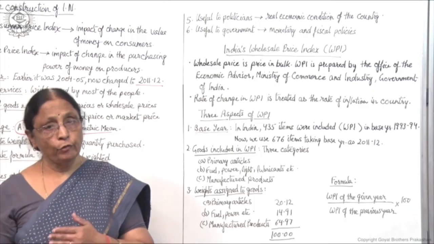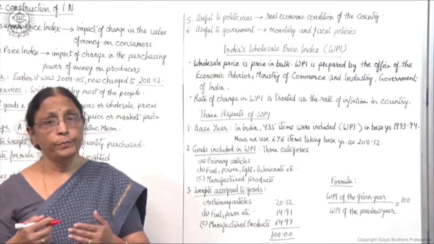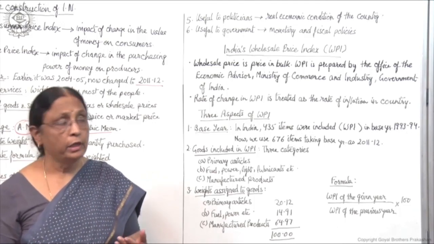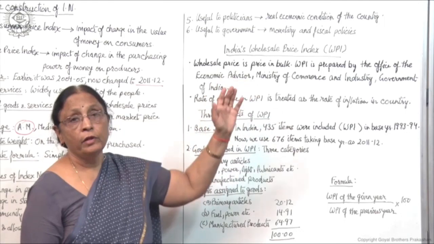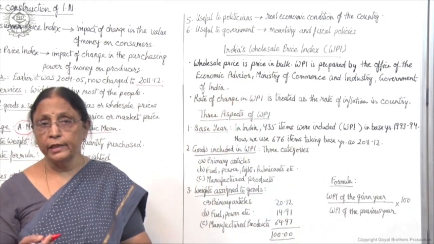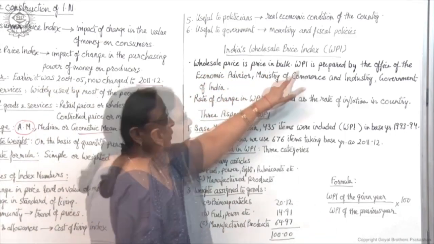Their quantity is more, so they will be earning more profit, and they will attract more buyers by selling at a lower price. So in this way wholesale price is price in bulk.